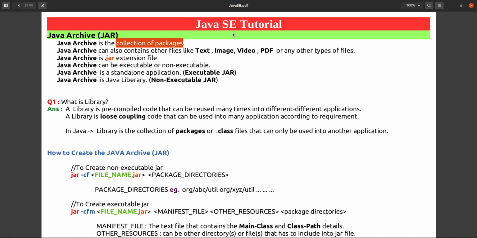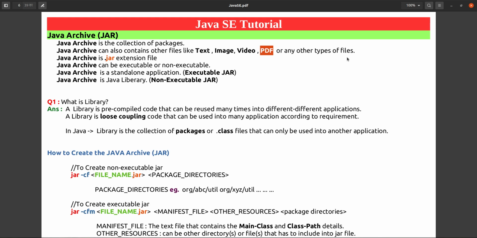So Java archive is nothing but a collection of packages, but Java archive cannot contain only packages. It can contain text files, image files, video files, PDF files or any other types of file.